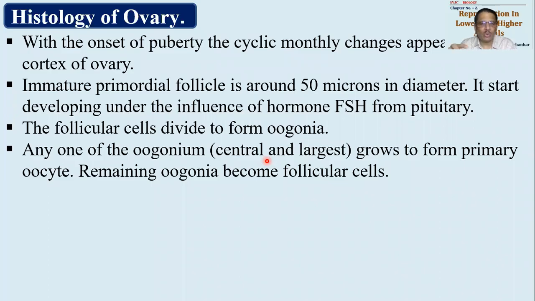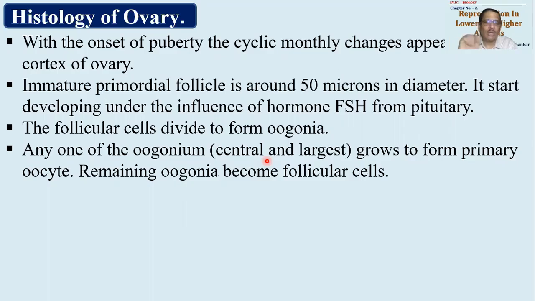Then out of many oogonial cells, one cell will be the fastest growing and largest, generally placed at the center, and it will grow to form one primary oocyte. This is the stage of growth, which we studied earlier in oogenesis. So one oogonium became a primary oocyte, meaning it became large in size and kept at the center.